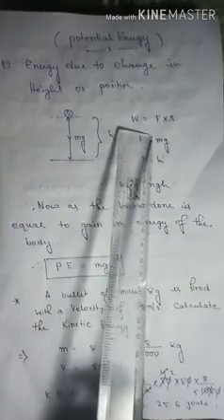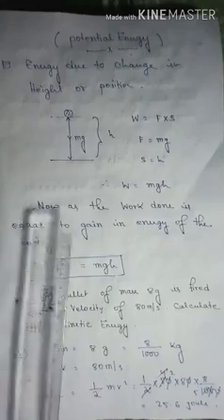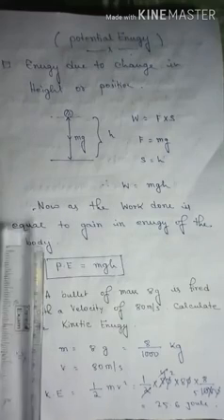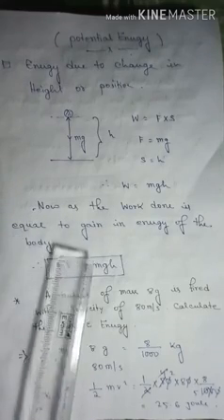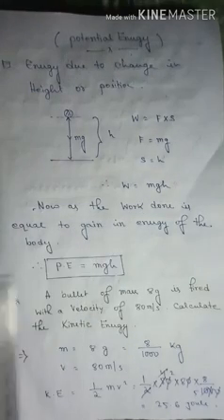Now if you put these values in the above equation, W equals Fs, we get W equals mgh. Now as we know that the work done is equal to the gain in energy of the body, we can clearly say that potential energy is also equal to W, that is mgh. So the mathematical formula of the potential energy is m into g into h.